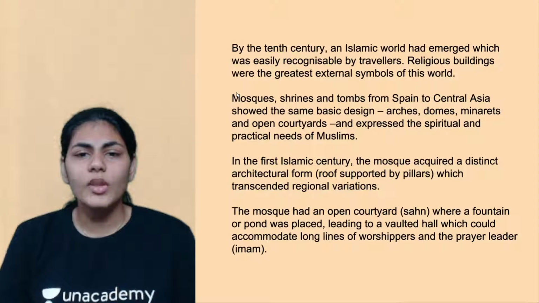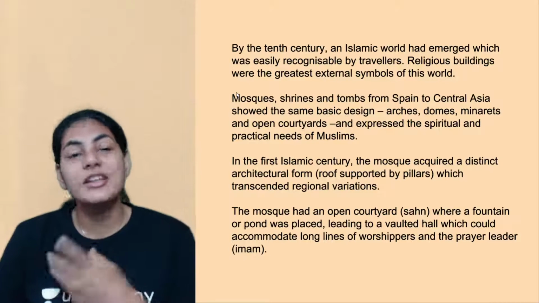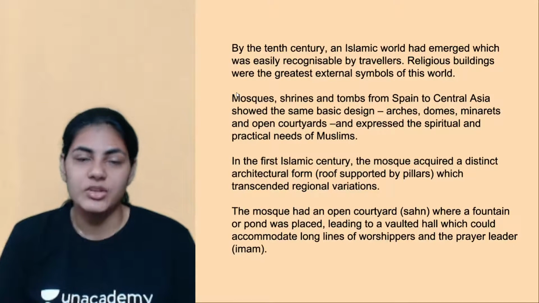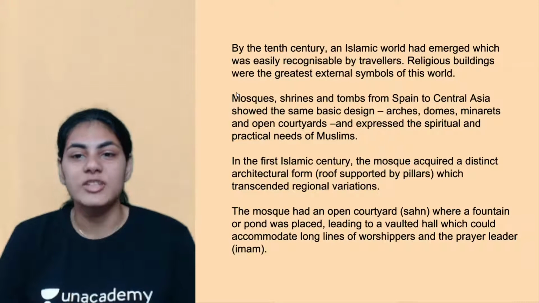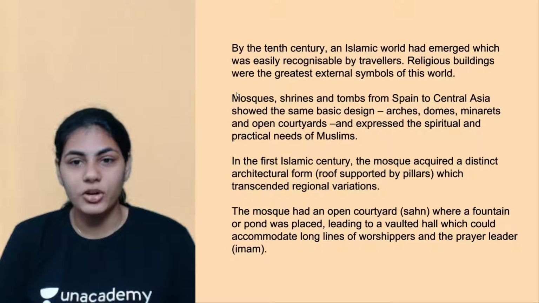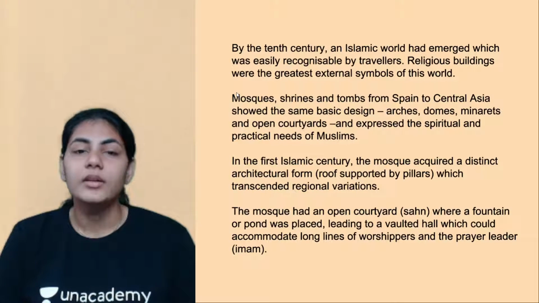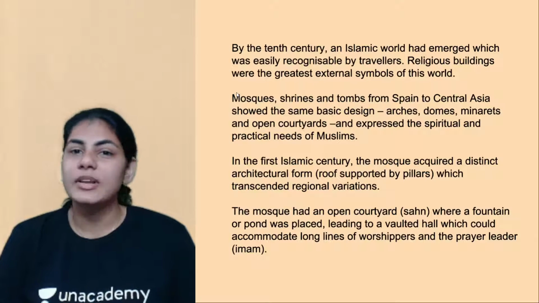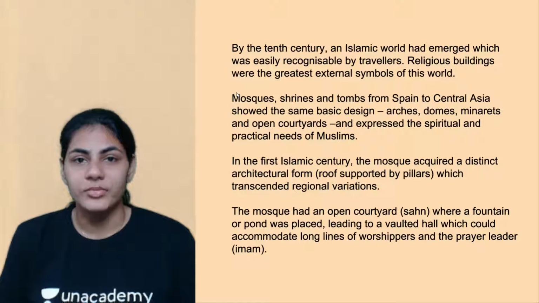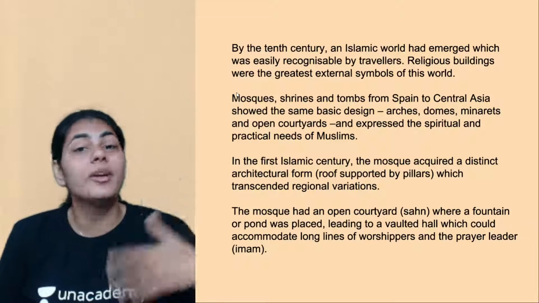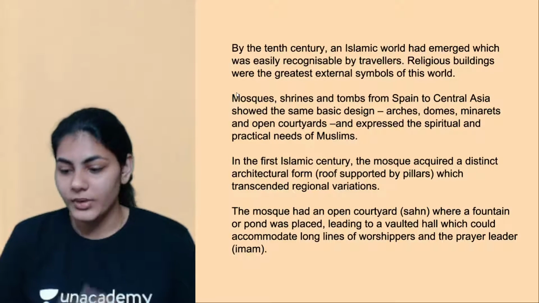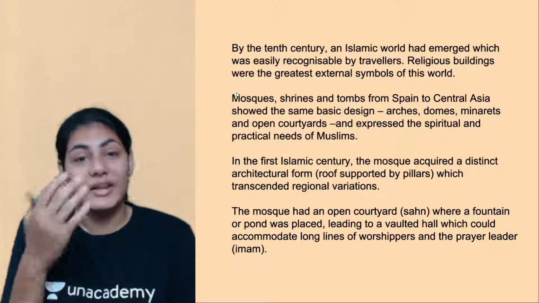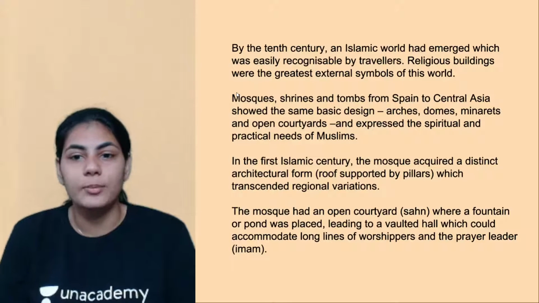And also, like in the first Islamic century, which is the 7th century, right? In the initial days of when Islam was established, the mosque acquired a distinctive architectural form, right? Initially it was that, but later on it changed its form. Then the dome structure came up, then the minarets came up and all, right? So that's the architectural style followed for constructing mosques.